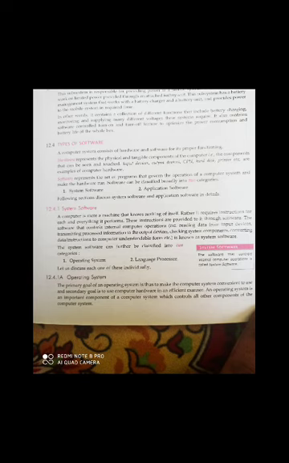Now coming to our next topic, types of software. We will discuss this topic in our next class.